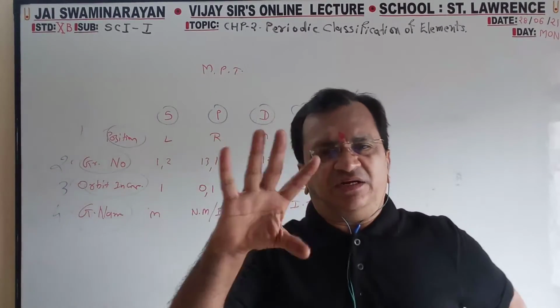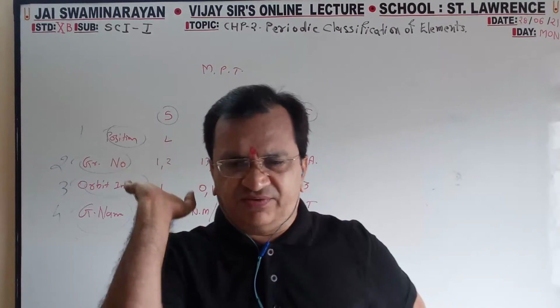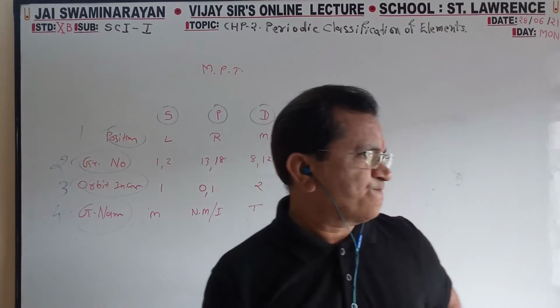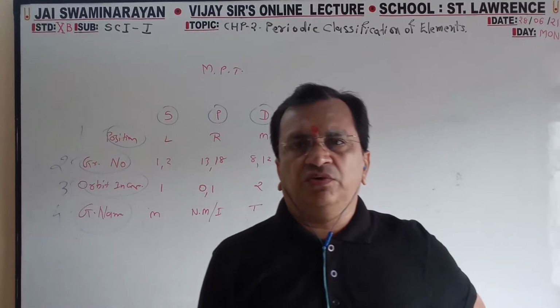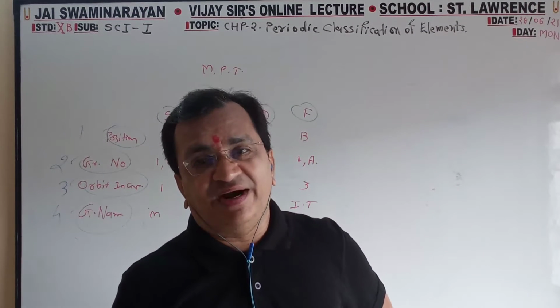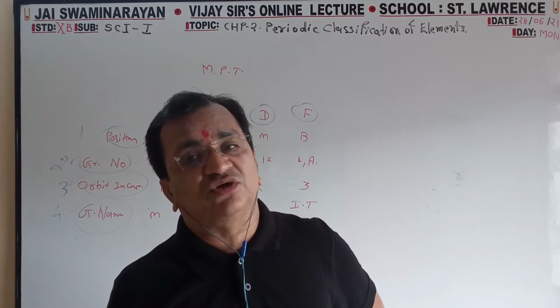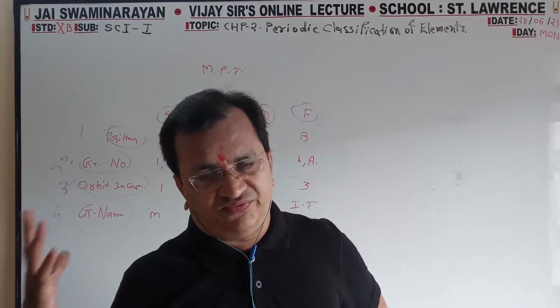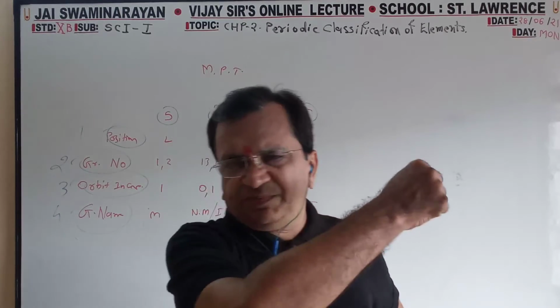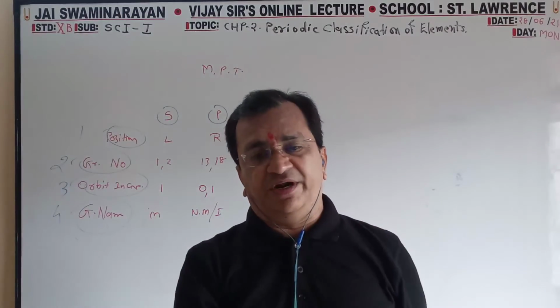The names of those 4 groups are S, P, D, F. Only a single alphabet each. The names of the 4 groups of the modern periodic table which are divided on electronic configuration. Remember, on which basis? Electronic configuration. SPDF. The first common point for all is position. Where is the S group in the modern periodic table?